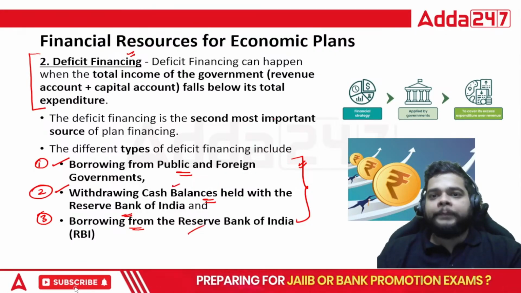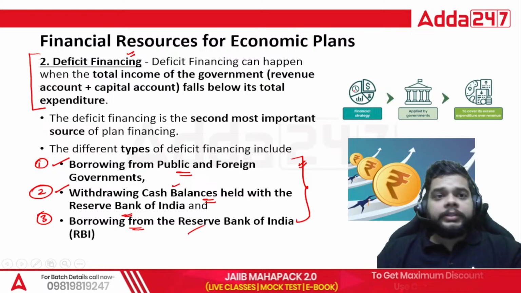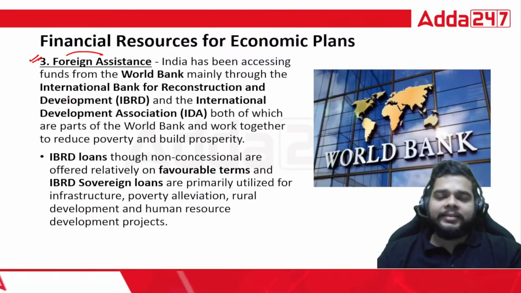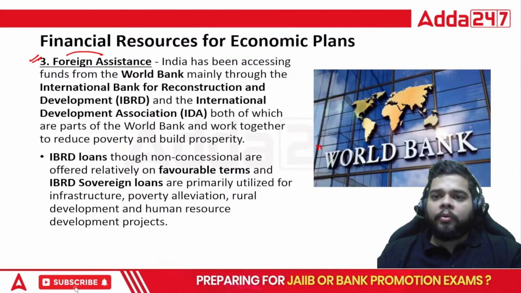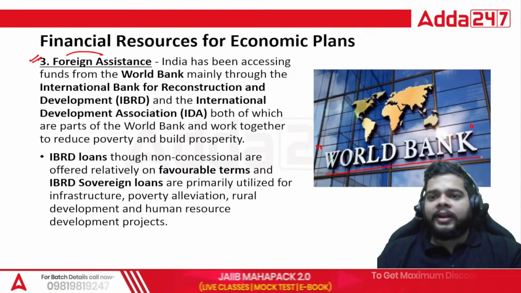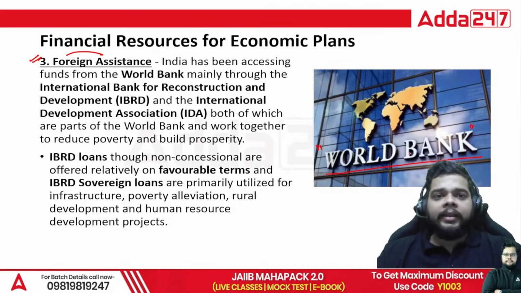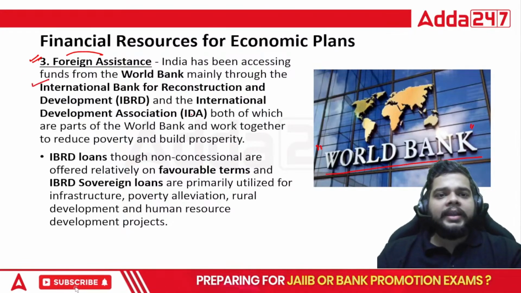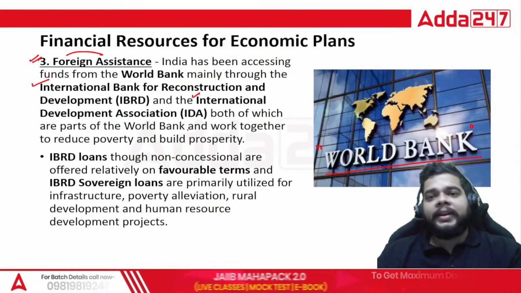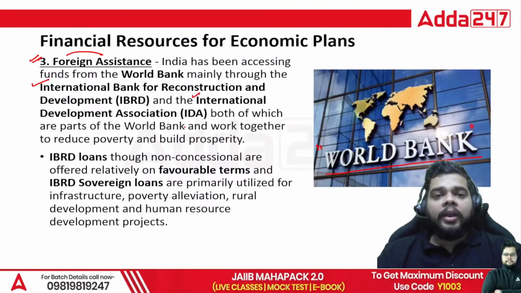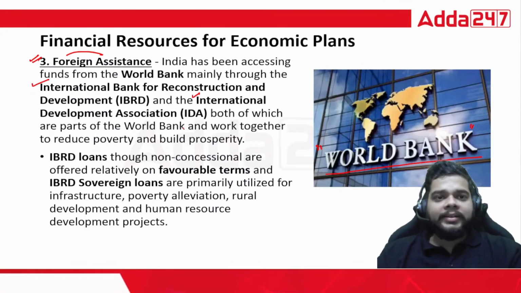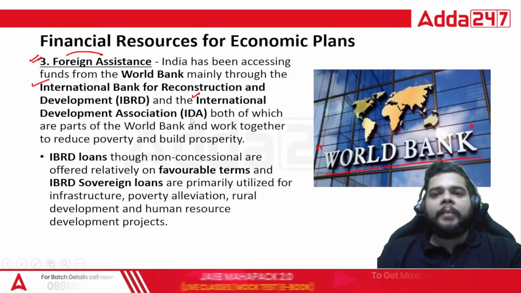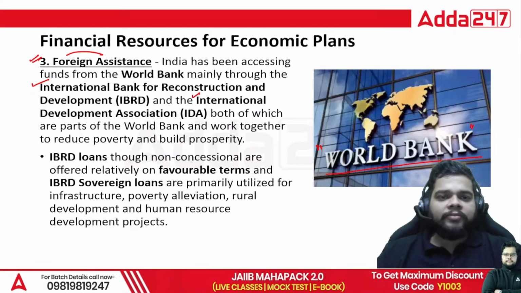from the RBI. When I talk about the third financial resource for the government for the economic plans, it will be foreign assistance. And the most important partner for our country will be the World Bank. And the World Bank comprises various organizations, out of which IBRD and IDA are the prominent ones when it comes to funding, when it comes to investing in a particular country's growth. Fine. So IBRD along with IDA, we will be having the maximum portion of foreign assistance from them only.